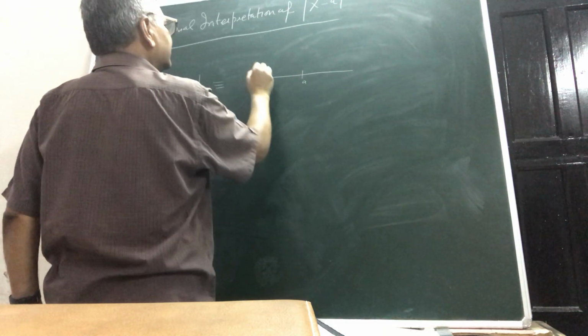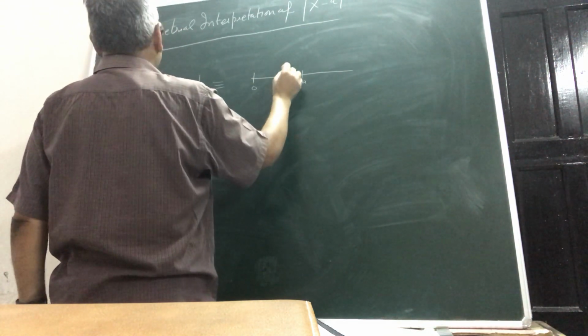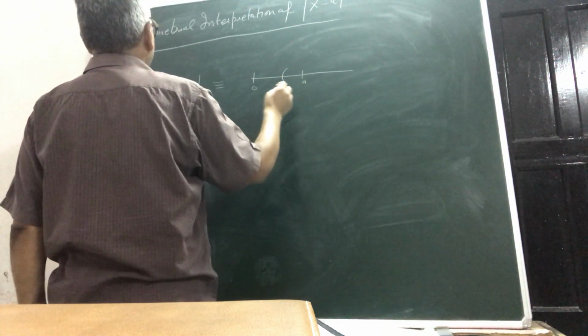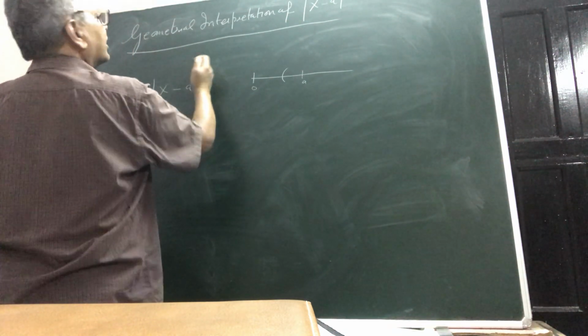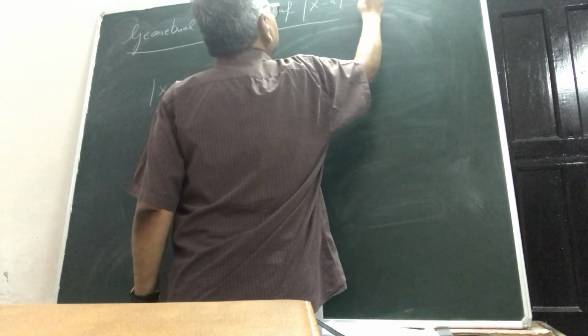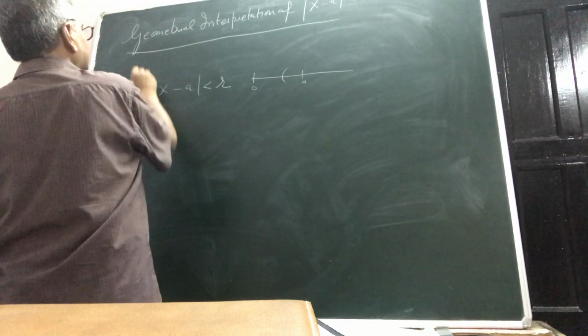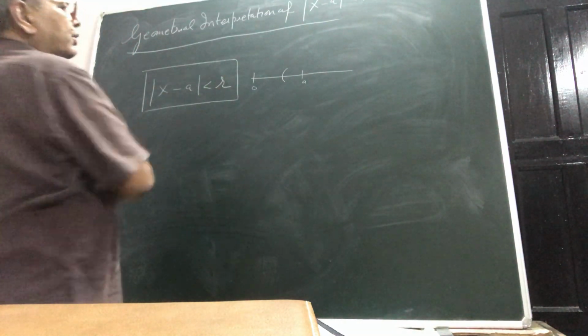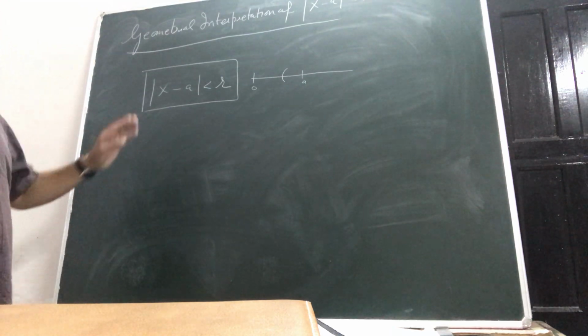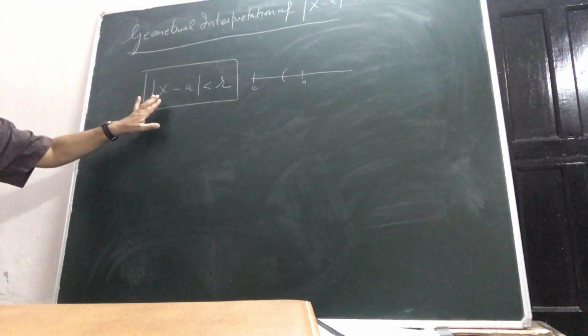Suppose this is 0, then a, and your x will lie there, with mod x minus a less than r. Its meaning I have to explain to you.